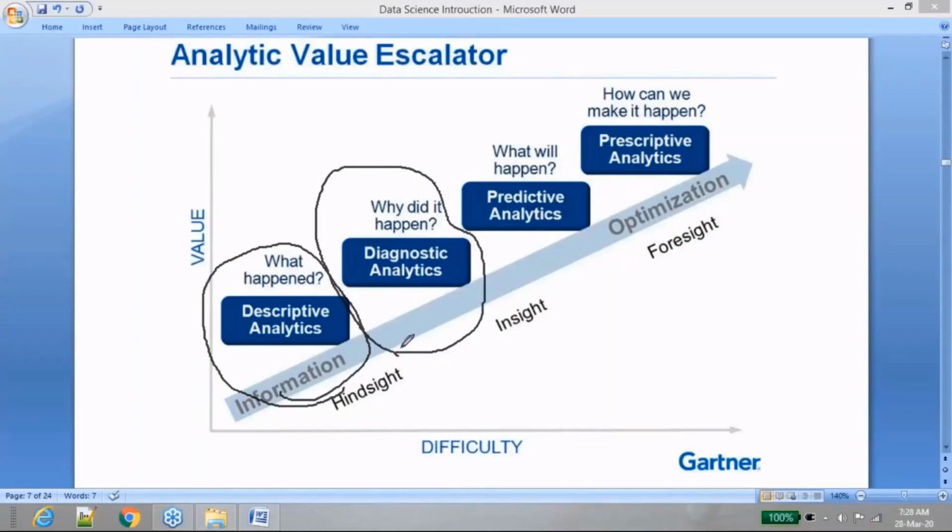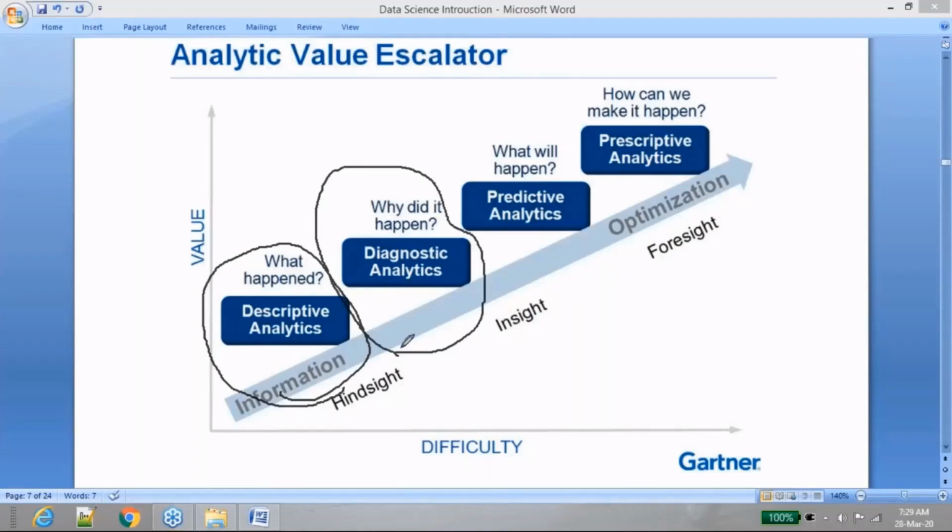Now, if you look at all these folks, whether they do descriptive analytics or diagnostic analytics, all these people will have access to your historical data. Each and every person working in BI, ETL, business analysis will have access to your historical data. When I say historical data, for example, today is 28th March. Up to 27th March, anybody in this category can give you details of what happened in your organization.